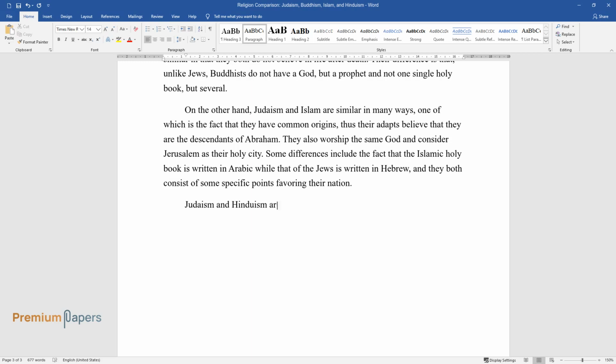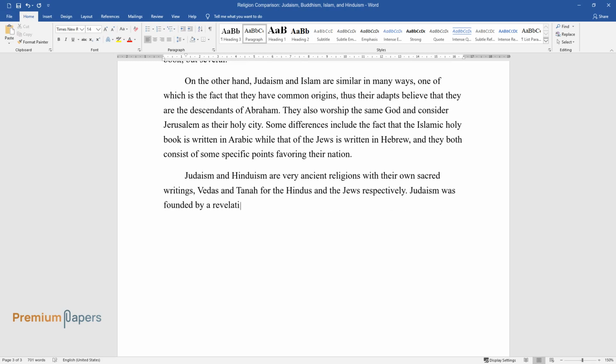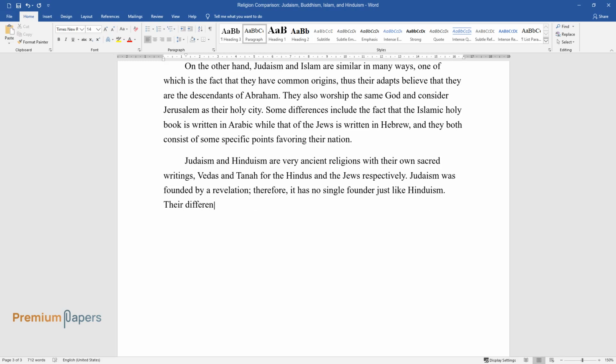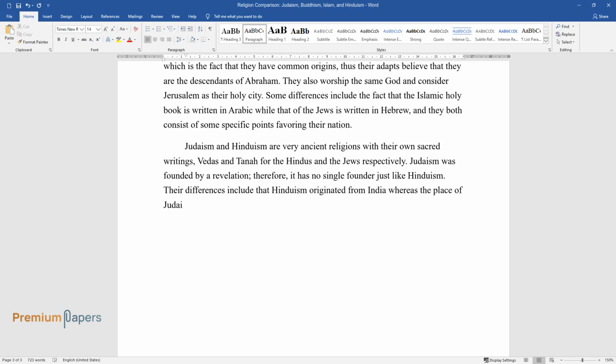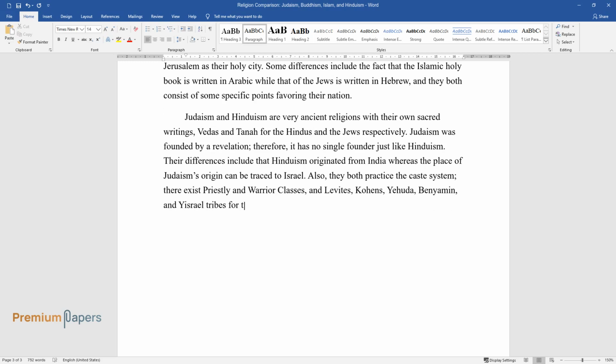Judaism and Hinduism are very ancient religions with their own sacred writings, Vedas and Tanakh for the Hindus and the Jews respectively. Judaism was founded by a revelation, therefore, it has no single founder, just like Hinduism. Their differences include that Hinduism originated from India, whereas the place of Judaism's origin can be traced to Israel. Also, they both practice the caste system. There exist priestly and warrior classes, and Levites, Kohens, Yehuda, Benjamin, and Yisrael tribes for the Hindus and the Jews respectively.